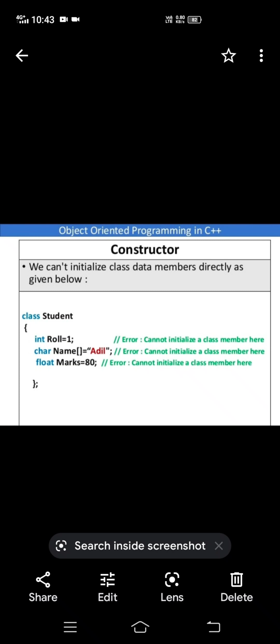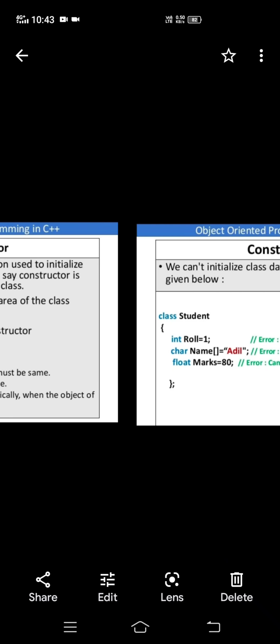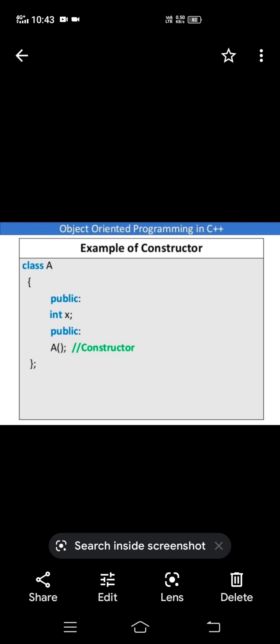See one example here. This is an example of a constructor. Here class A is there.